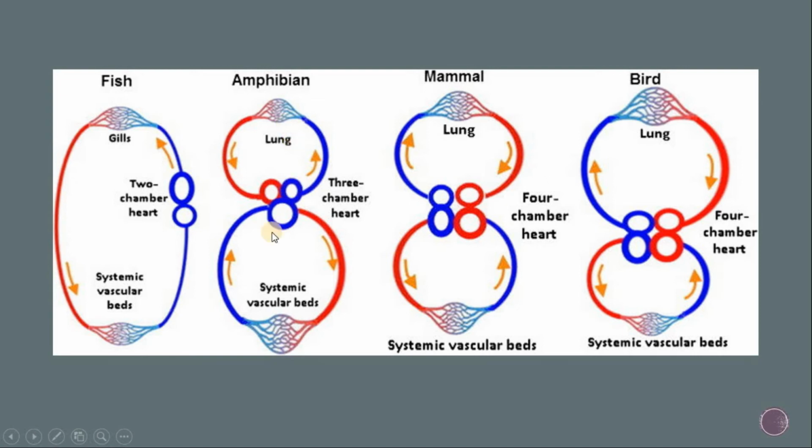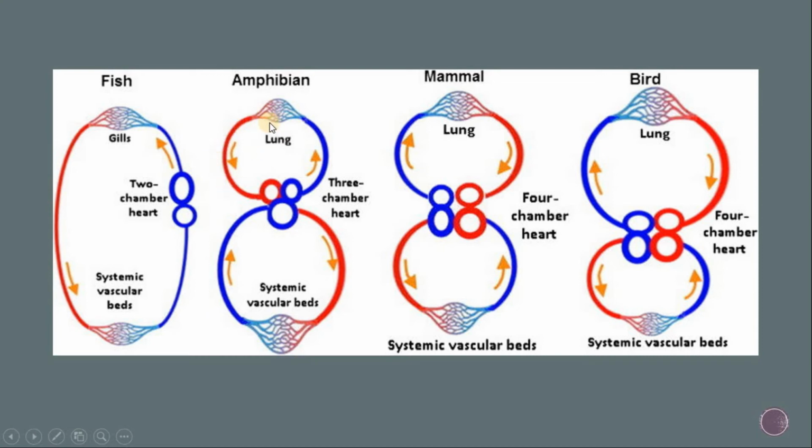From the body, all the blood comes into the right auricle. From the right auricle, into the right ventricle, and then into the lungs. From the right ventricle, the blood goes into the lungs for purification.